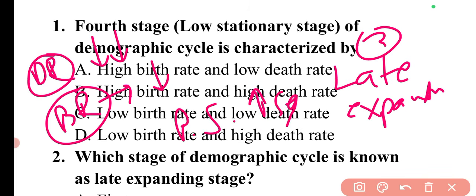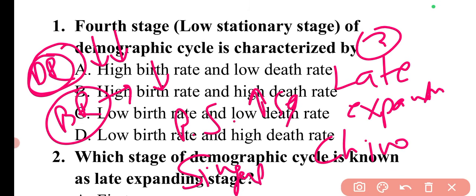Population size still increases in the late expanding stage, because the death rate is higher as compared to the birth rate. So both are decreasing, but the rate of decrease of death rate is more. So this is the condition. Now the examples of this are China and Singapore. These are the examples of the late expanding stage.